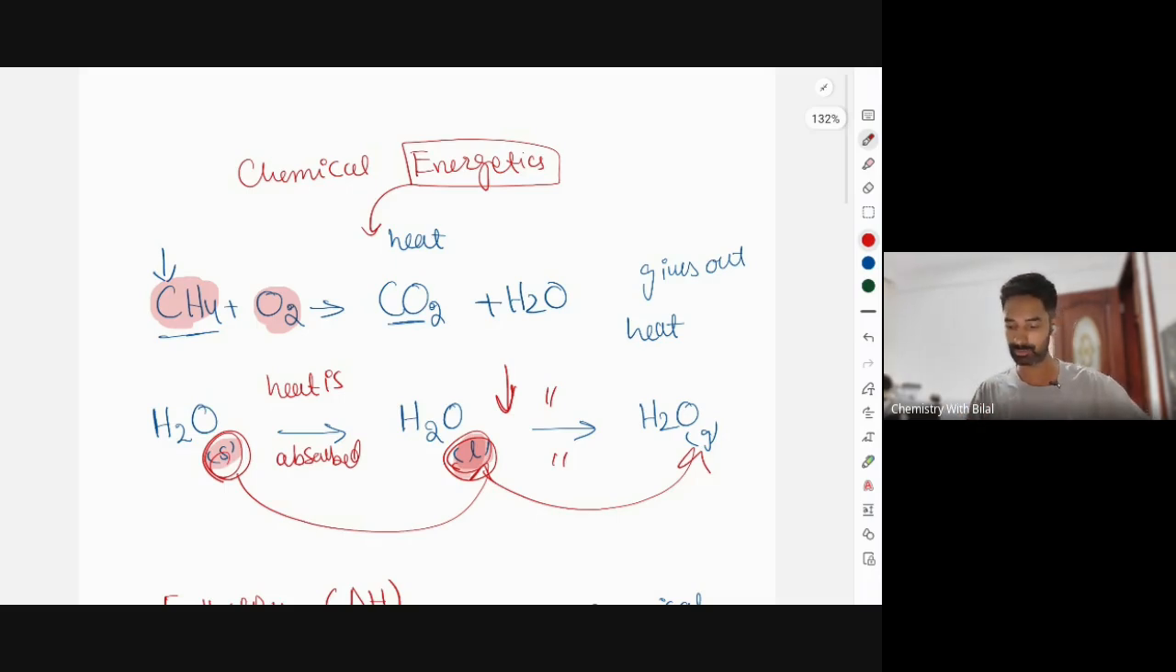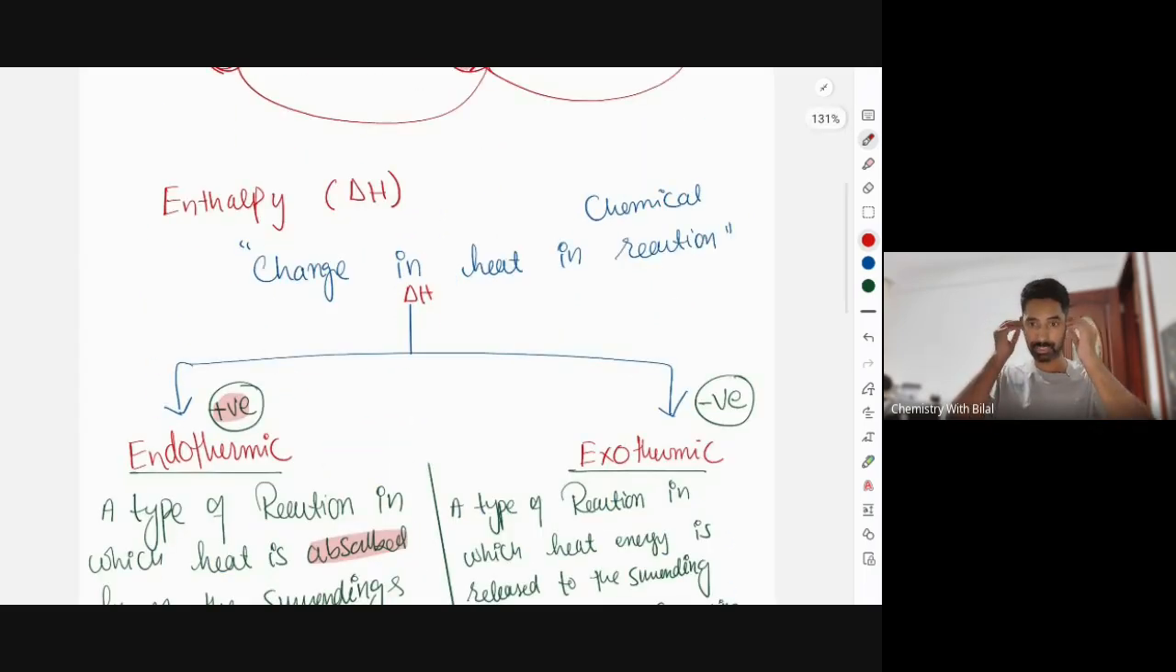I hope you all are clear with the idea of what chemical energetics is. What are we going to study in this very chapter? The heat change. This chapter particularly talks about the heat change in every reaction. As I mentioned, when it comes to heat change, there is a variety. Some reactions release heat when they proceed, and on the other end, some reactions absorb heat from the surroundings.